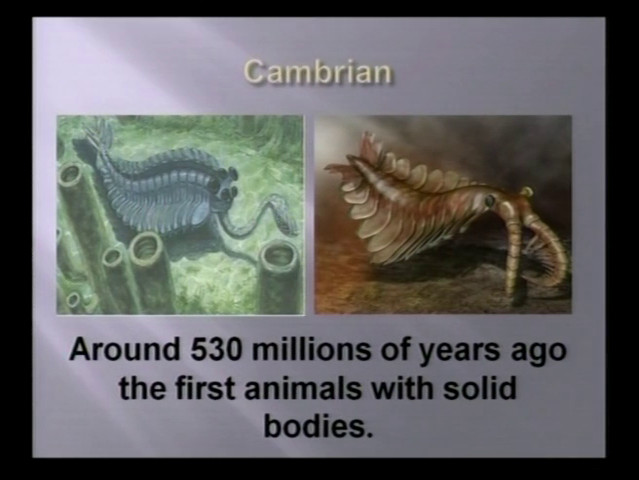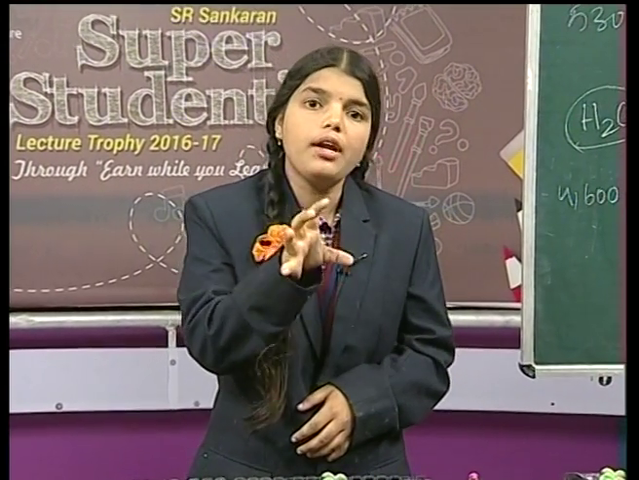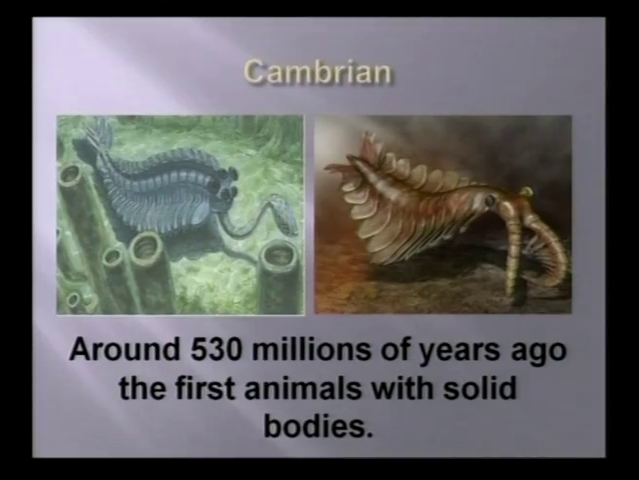You observe here, friends, around 530 million years ago, the first animal with a solid body. That means 530 million years ago, the first organism formed a solid body structure. So, friends, if you observe this slide, here is the bacteria which presents a solid body.